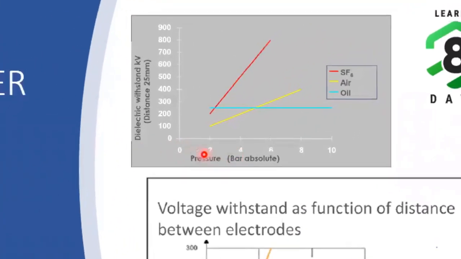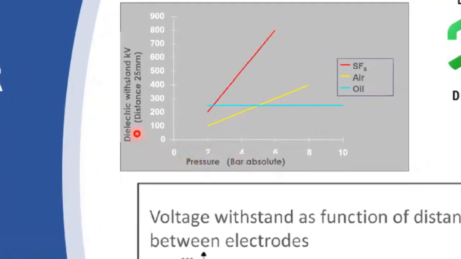You can see the plot here, depending upon the pressure. Here is the pressure versus dielectric withstand, considering a distance between electrodes of 25 mm. You can see SF6 has the highest dielectric withstand capability compared to air circuit breakers and oil blast circuit breakers.